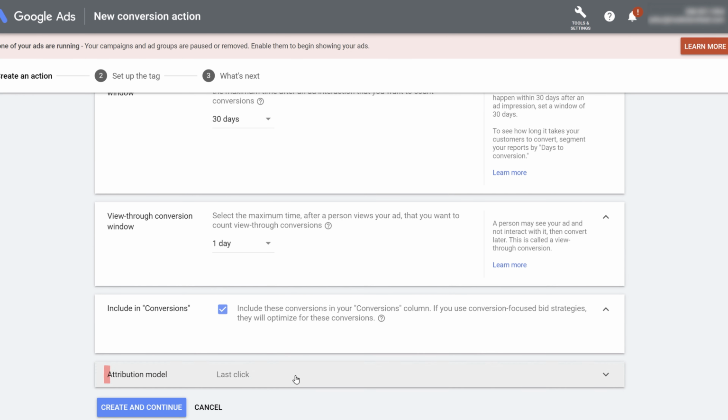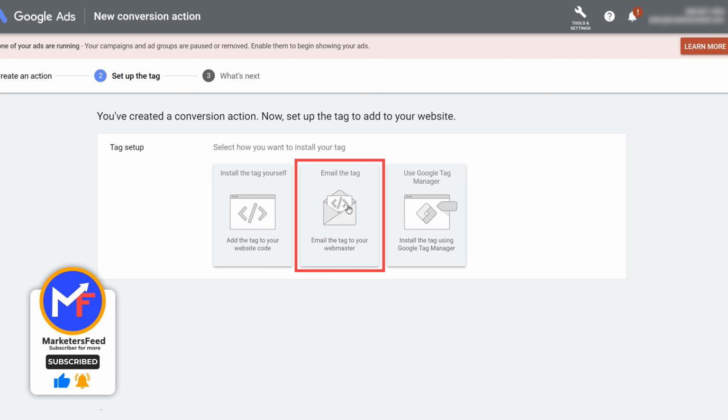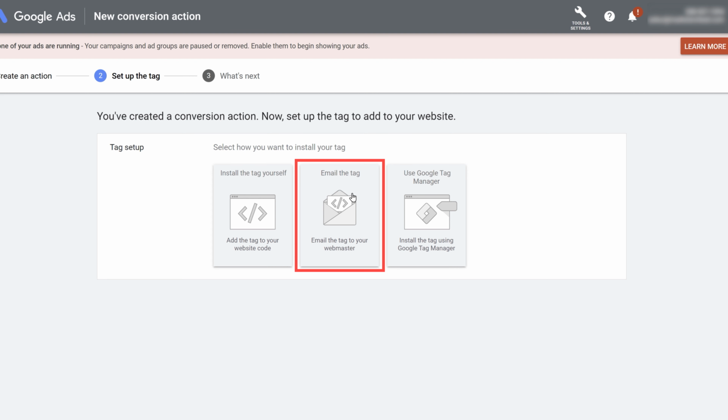So here you'll have to add the conversion pixel to your website. There are multiple ways. If you are not the developer of your company, you can email the tag to the developer who is handling the website development. Or if you are doing it yourself, and you're using Google Tag Manager, which is something that I highly recommend for any business that has multiple different softwares connected. If you're not using Google Tag Manager, you can click here.